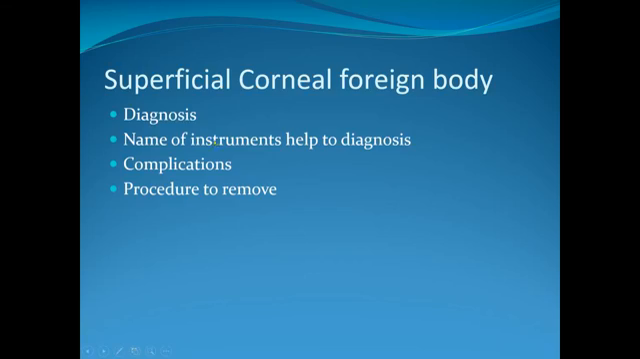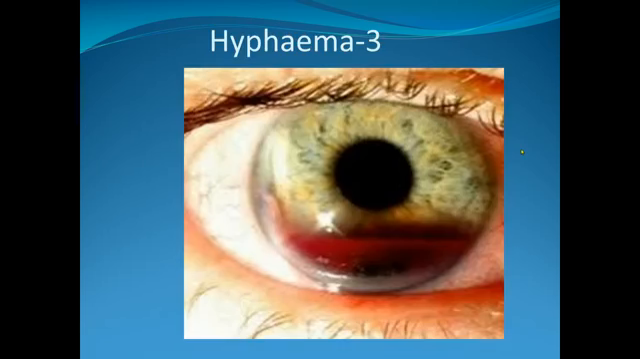So: diagnosis, instruments to diagnose, complications, and procedure. And these are the pictures. There is a picture or photograph. First question, identification. Here, this is the blood, this is the pupil. So where is the blood? Blood in the anterior chamber. Some examiners give a question on the station of hyphema.